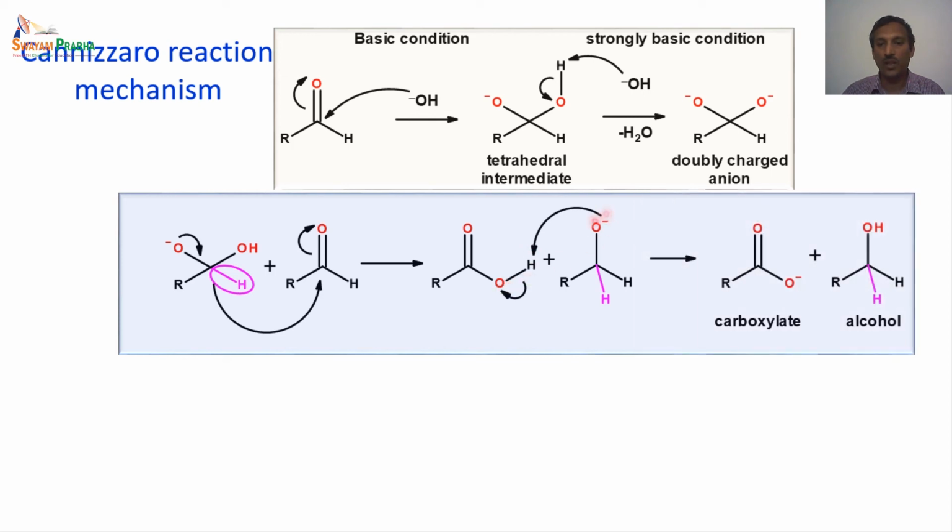So the oxide anion abstracts a proton from the carboxylic acid to give the carboxylate anion, and the alcohol is formed.